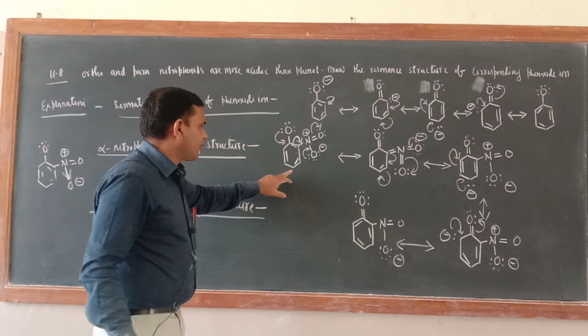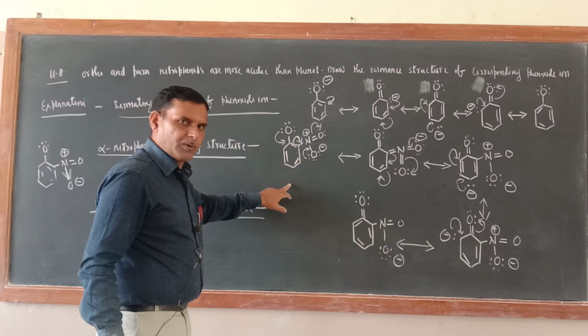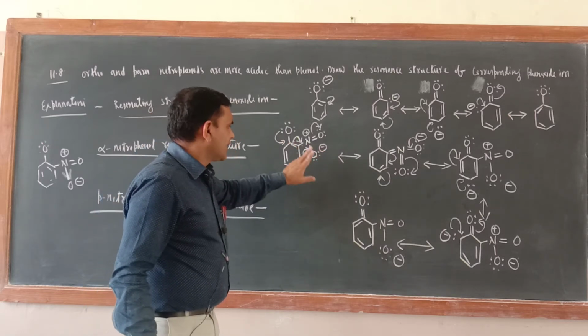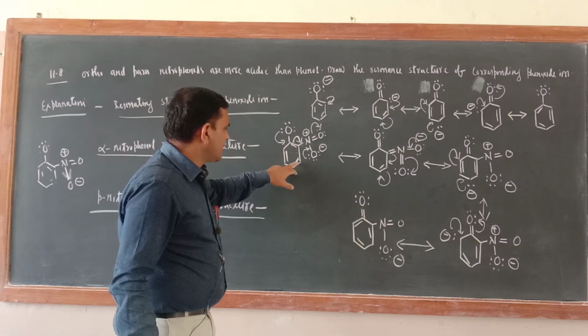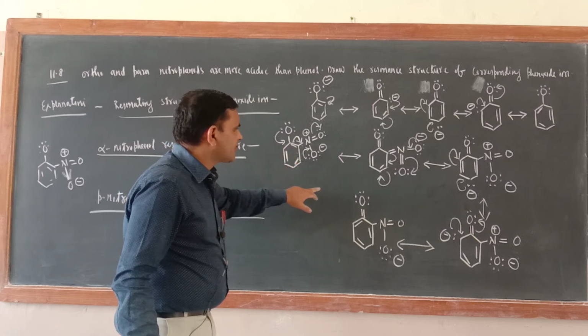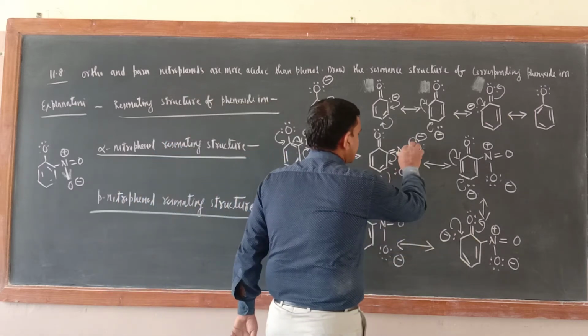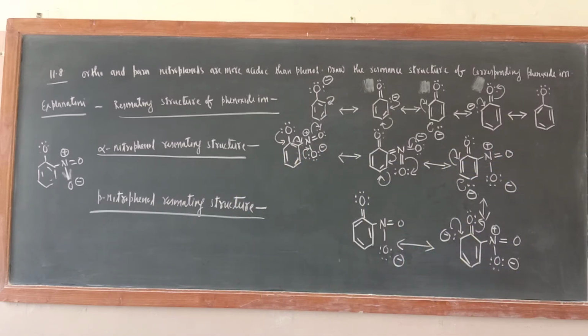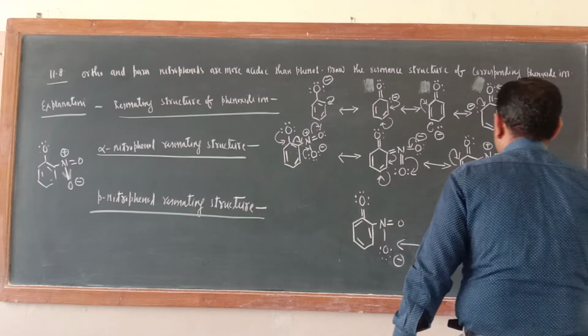Now suppose NO2 is at the para position. Now almost similar structures would be there. In the para position also this electron will be channelized towards the nitrogen atom. Are you getting my point or not? One more thing, in all the structures a positive sign should be there.